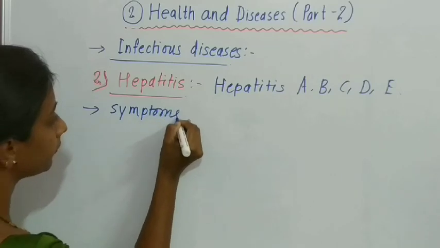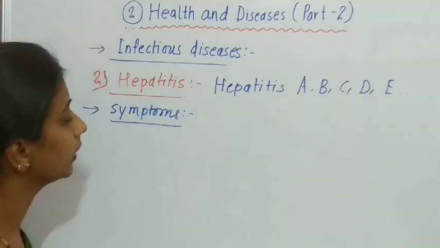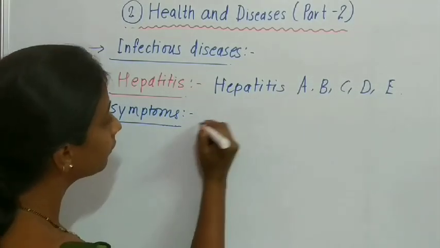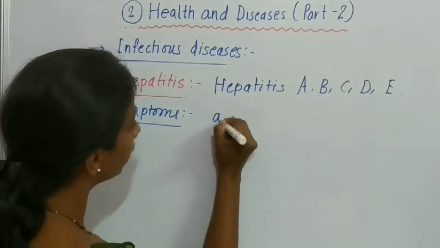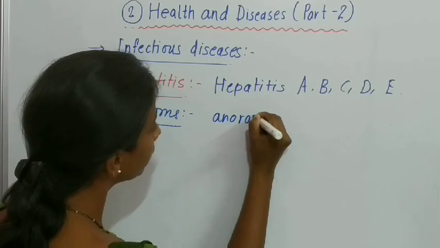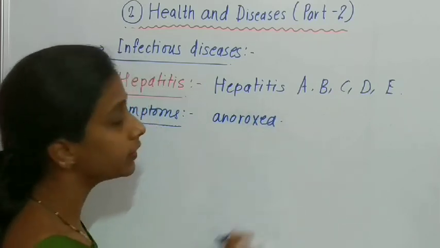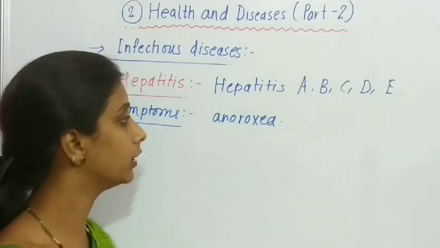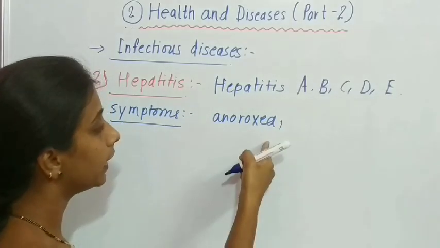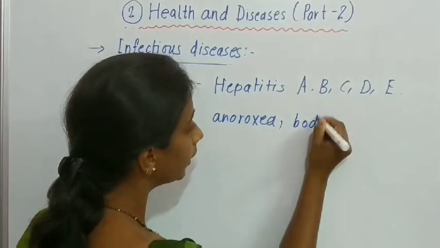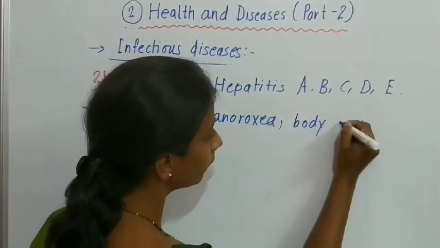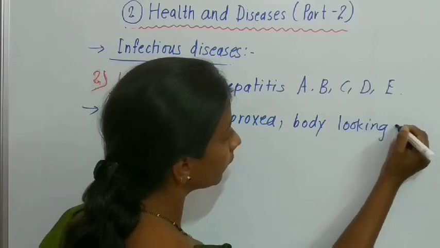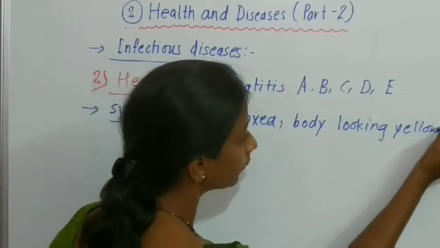Symptoms are: the person is suffering from anorexia. It means that the person is not having a proper diet. The body is looking yellowish in color.